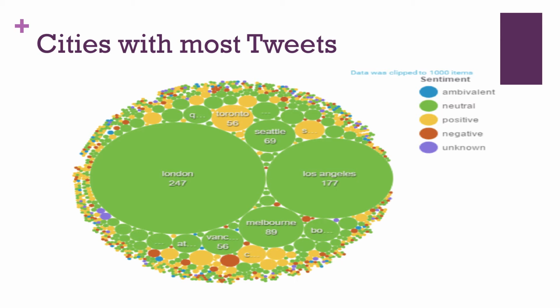So we can take a look at this packed bubble chart, which includes top cities with the most tweets regarding our selected hashtags. London is obviously the biggest around the world, and LA is the top city in the US. People living there tend to talk more actively online about the environment.